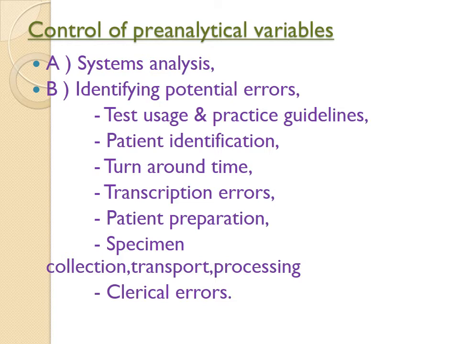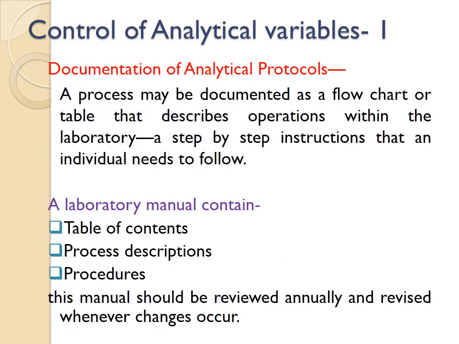Then clerical errors, suppose the patient has ordered fasting plasma glucose and it has been entered by the receptionist as random plasma glucose. So the reference interval of the reporting changes, and the patient may get a result where the patient may see that what he has ordered, the test has not been done. So these are all variables.